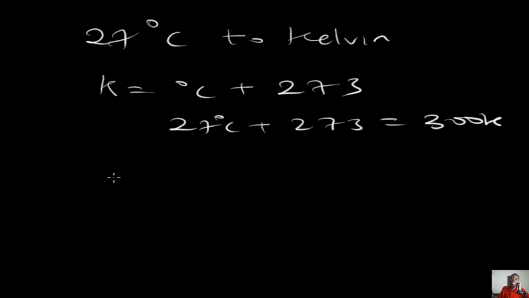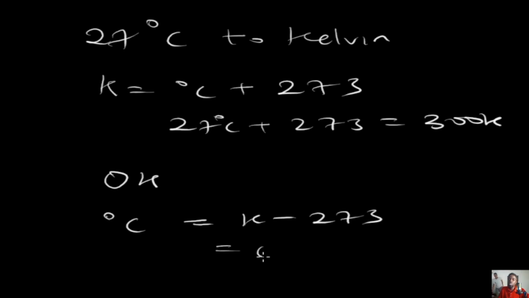But if, for instance, I had something like 0 Kelvin and I said that I want to convert it to degrees Celsius, you have that degrees Celsius is going to be equal to that Kelvin value minus 273, which leaves me with 0 Kelvin minus 273, and that is going to be equal to minus 273 degrees Celsius. So that's that about the conversion. If you are converting degrees Celsius to Kelvin, add 273. If you are converting Kelvin to degrees Celsius, minus 273. Very easy.